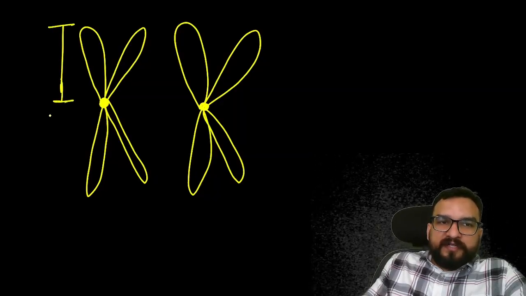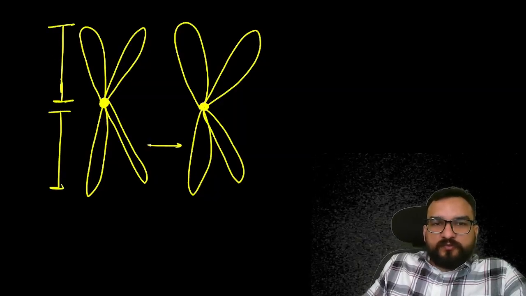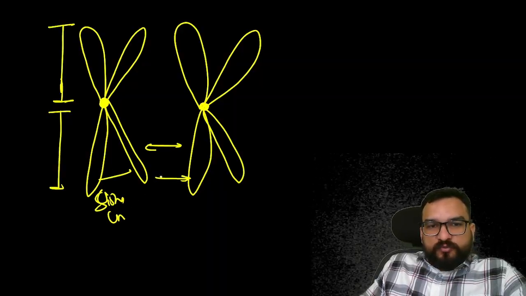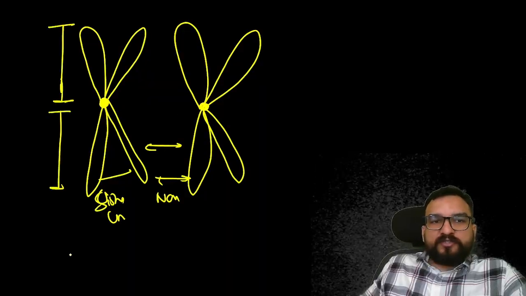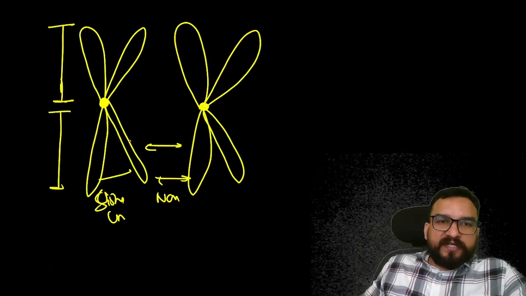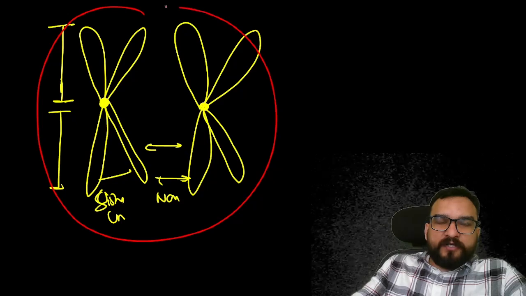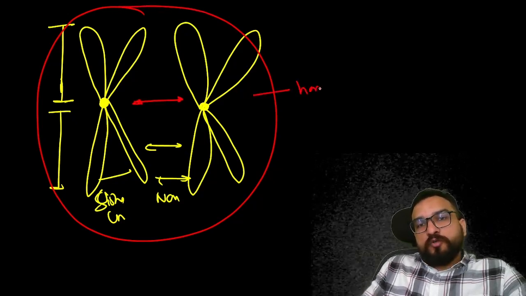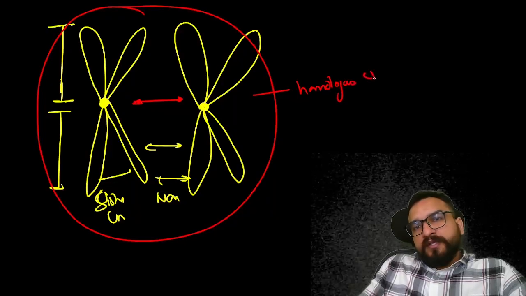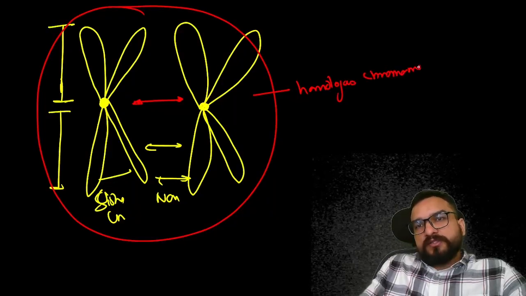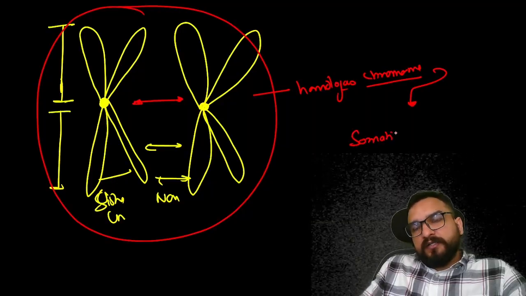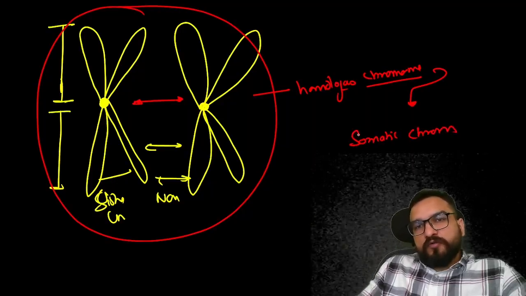Identical means their p arm length and chromatid lengths are the same with respect to these two. So these two are sister chromatids, but these two are non-sister chromatids. We call these chromatids, right? So what you are understanding is that these two chromosomes are exactly similar to each other, so you will call this a homologous chromosome. And in humans, you will find that somatic chromosomes are always homologous.